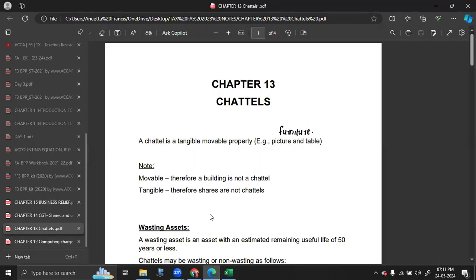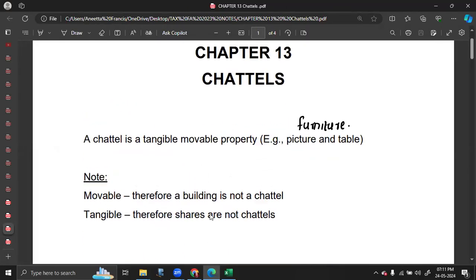Next is the chapter chattels. So chattel is a very important chapter in terms of the questions you get in Section B. So chattels are movable and tangible assets. So normally paintings, antique items, plant and machineries, animals, they all fall under the category of chattels. Now there are two classifications of chattel. There is a non-wasting chattel whose expected life is more than 50 years. And there is a wasting chattel whose expected life is less than or equal to 50 years.